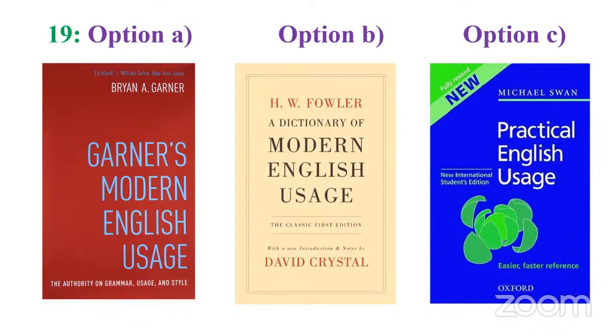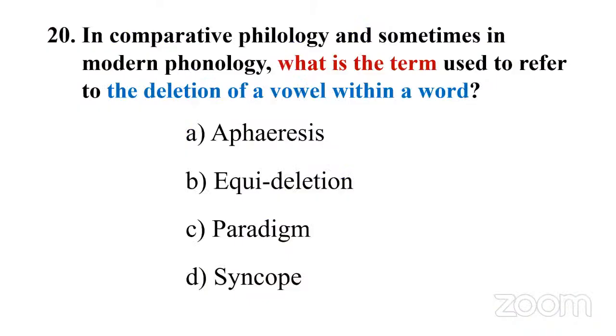Then we have Michael Swan, known for his easy to approach Practical English Usage. So all came up with a book on English usage. So that's the logic behind the question or the options. So whether it's Brian Garner or H.W. Fowler or Michael Swan. Now let's go to the last question.